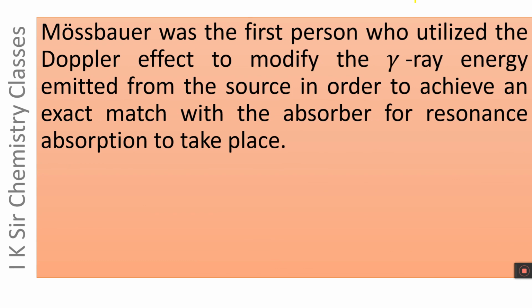Mössbauer was the first person who utilized the Doppler effect to modify the gamma ray energy or gamma ray frequency emitted from the source in order to achieve an exact match with the absorber for resonance absorption to take place.